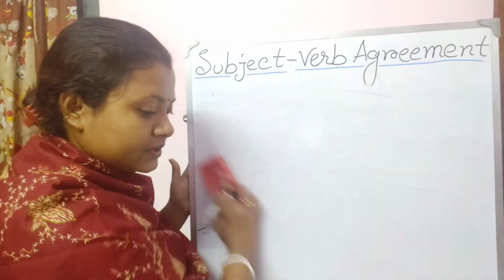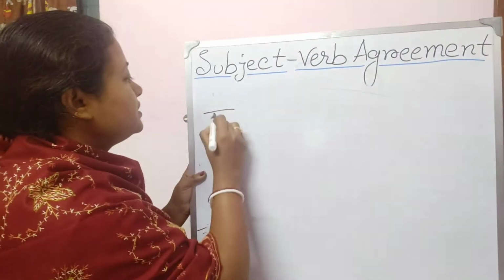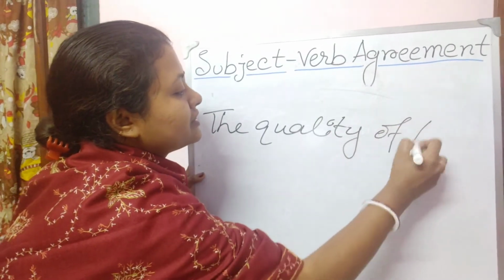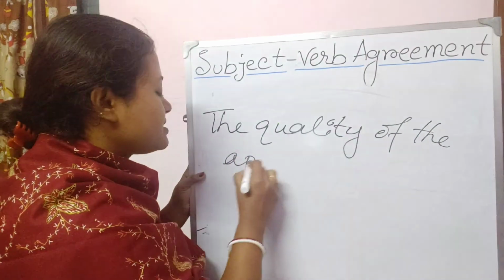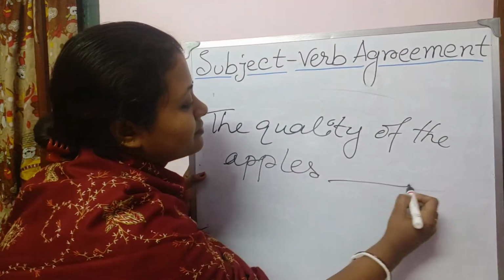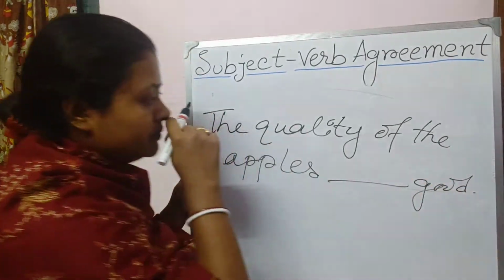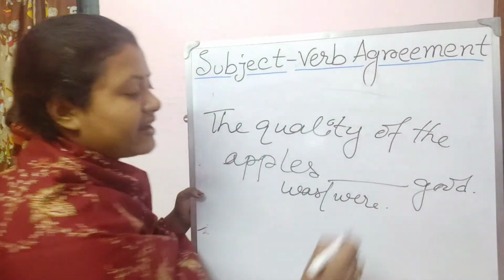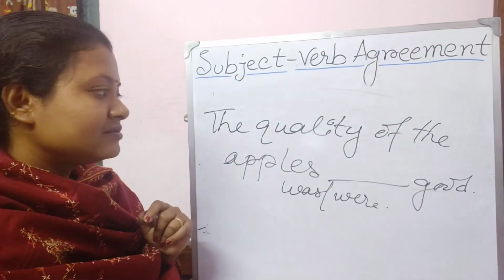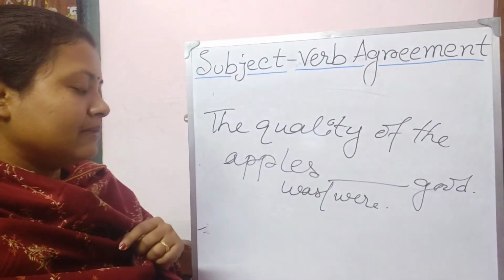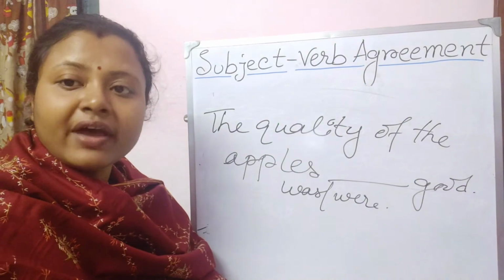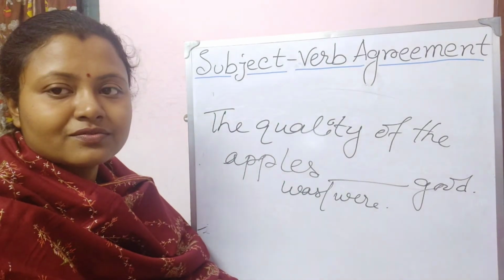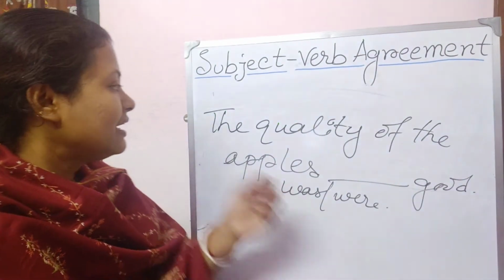Let me give you another example. The quality of the apples. What will be the correct verb over here, was or were? So most of you will say were. Why? Ma'am, it is written apples, it is plural number, so that is why the answer will be were. You will immediately say that. But read the sentence completely.